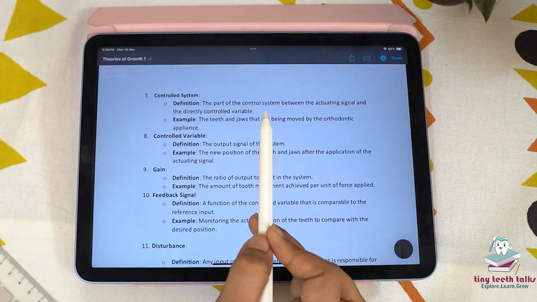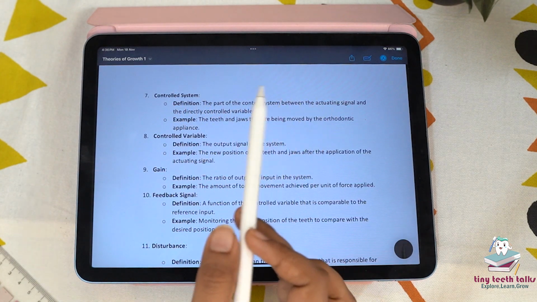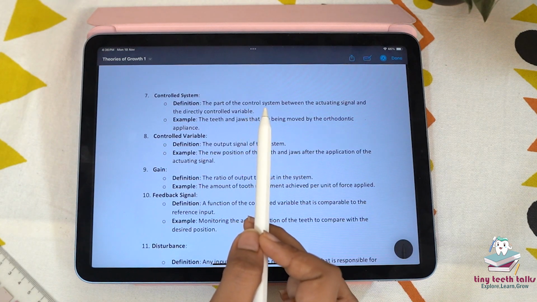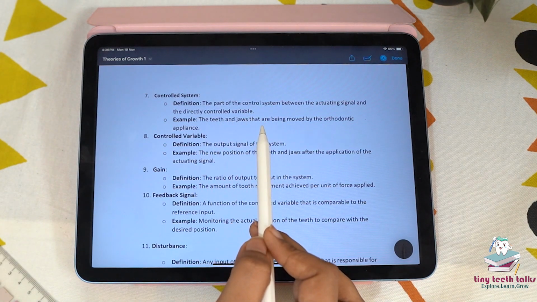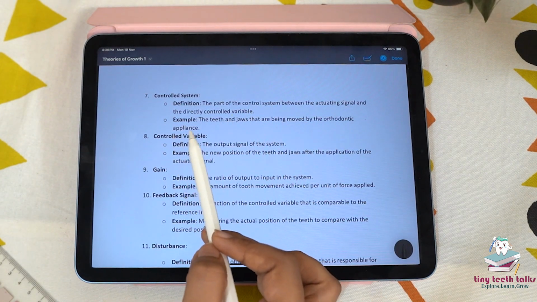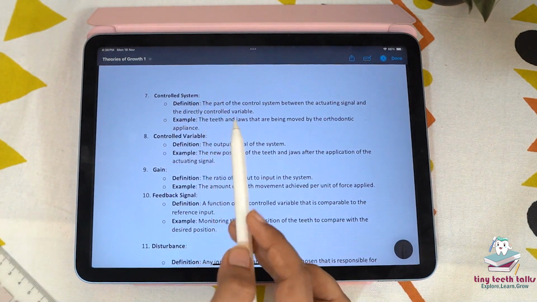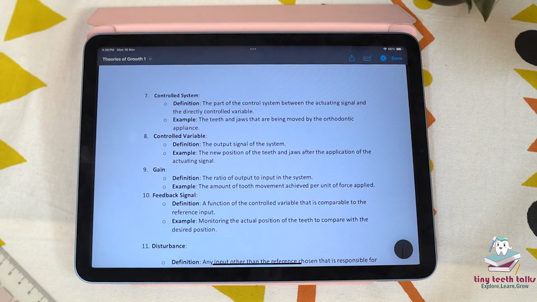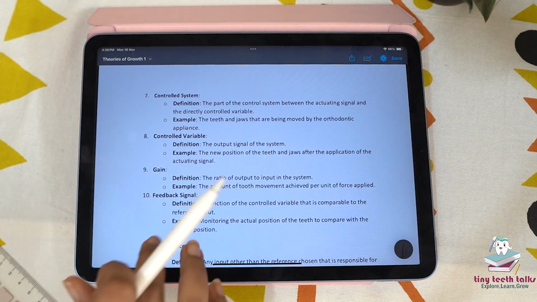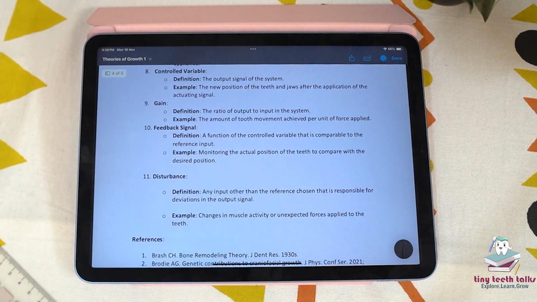Controlled system, the part of the control system between the actuating signal and the directly controlled variable. So the teeth and the jaws that are being moved by the orthodontic appliances, they are the controlled system, and the controlled variable is the output signal of the system. So the new position of the teeth and the jaws after the application of the force is known as a controlled variable. Then gain, the ratio of output to input in the system. For example, the amount of tooth movement achieved per unit of the force applied is known as a gain.